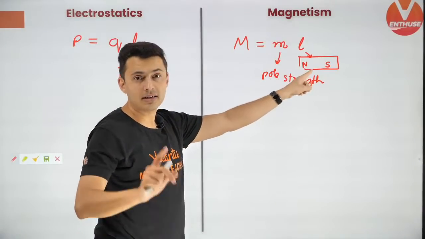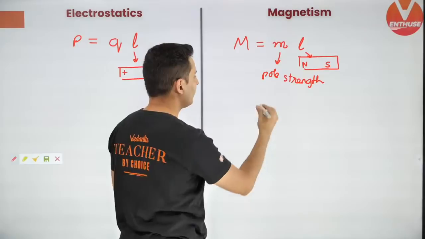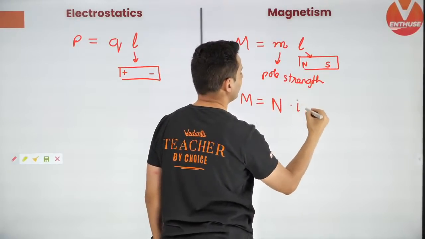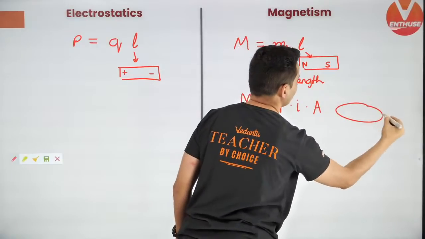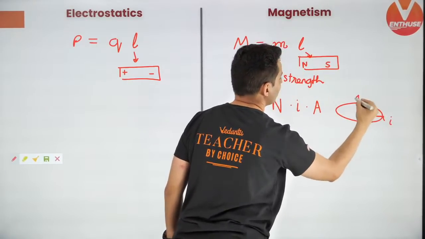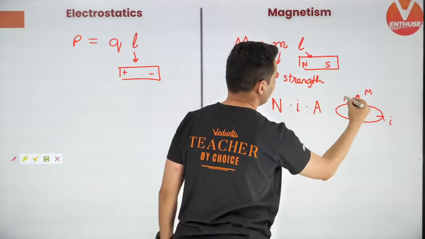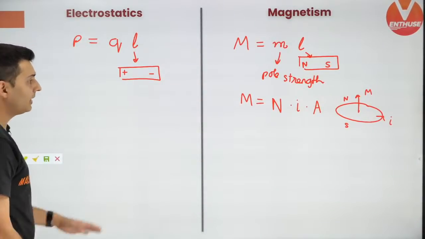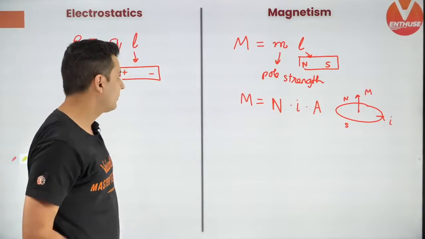This is for bar magnets. But if you have an electromagnet, then the same M can be written down as number of turns into current into area of cross section. So if there is current, then there is magnetic dipole moment like this. There is a north pole and south pole formed this way. This is magnetic dipole moment of a coil carrying current.